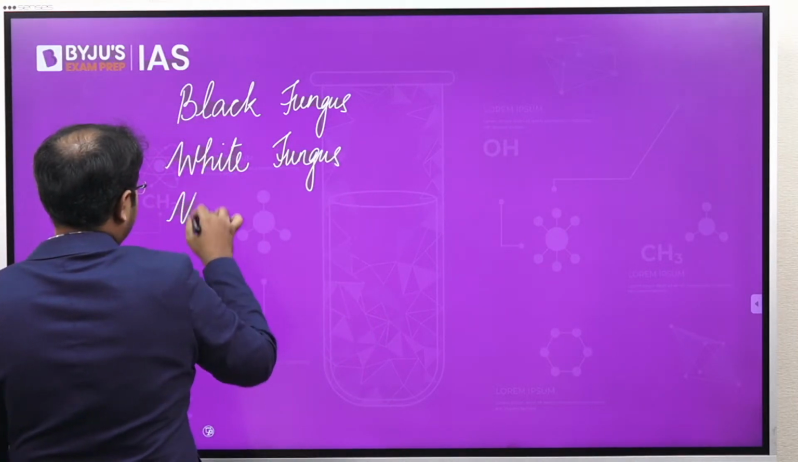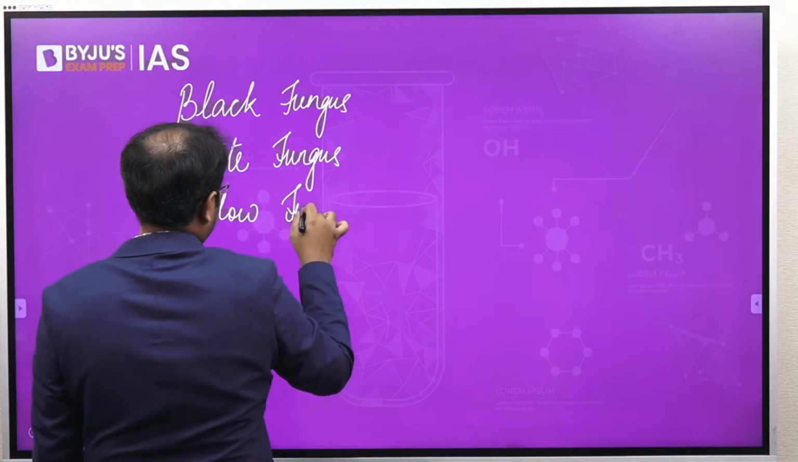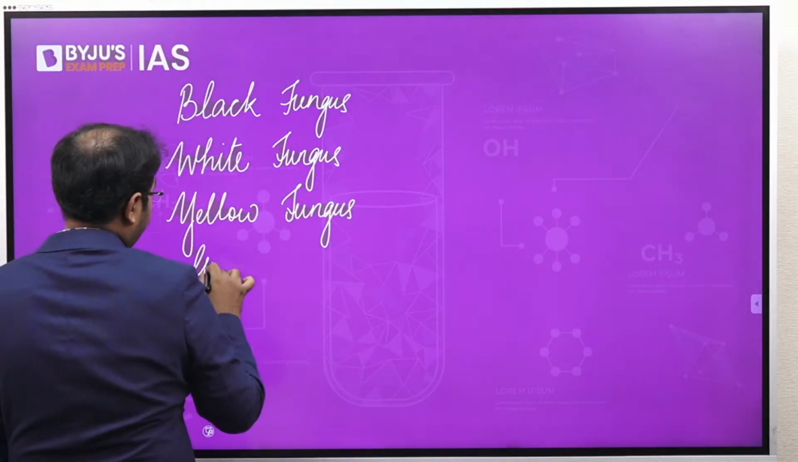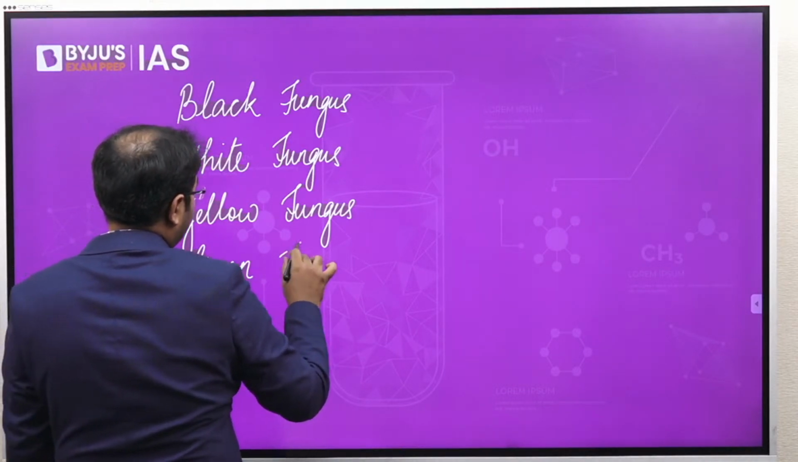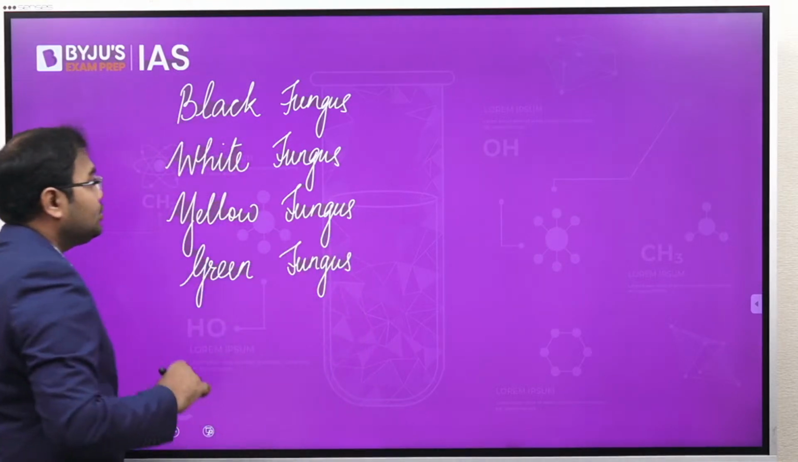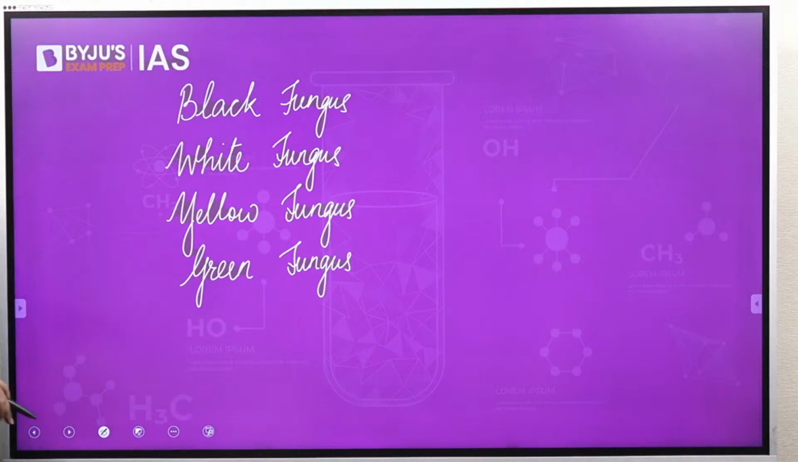We saw another variant come up which was yellow fungus, and later on there were certain cases of something called the green fungus also, right? So all these were in the news. In one way or the other, they were in the news.